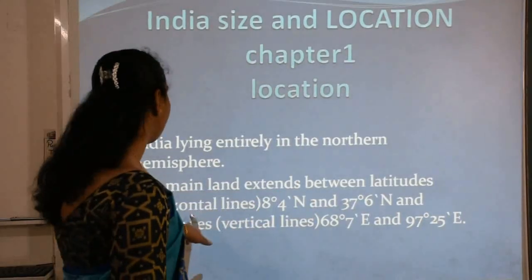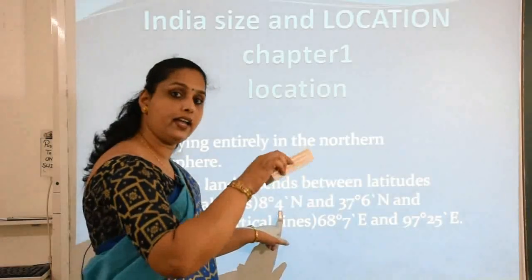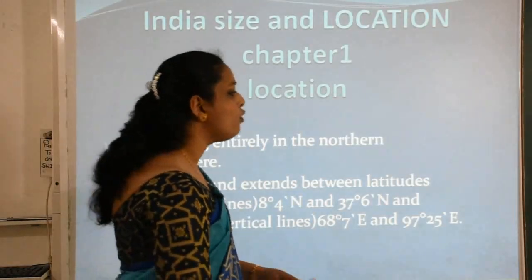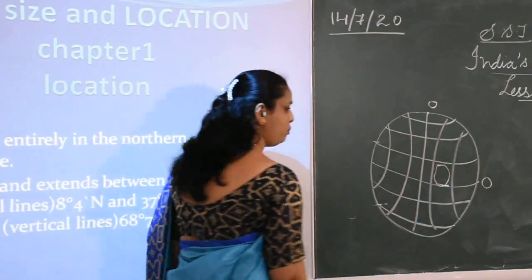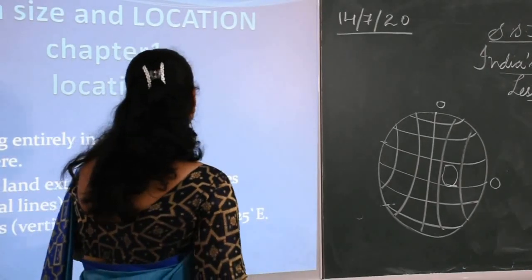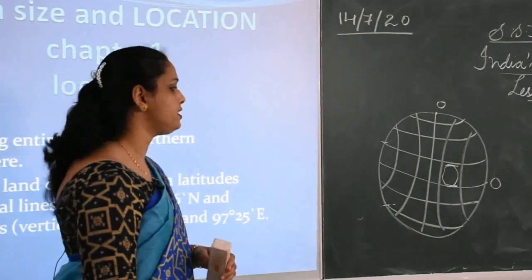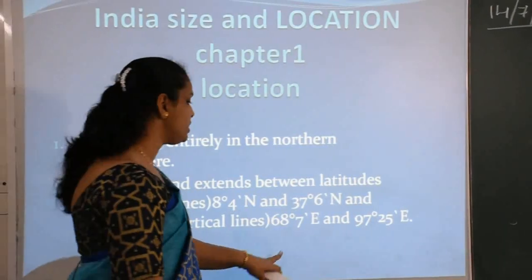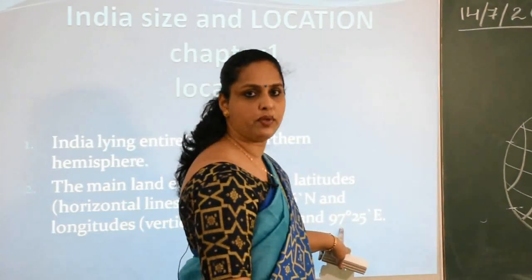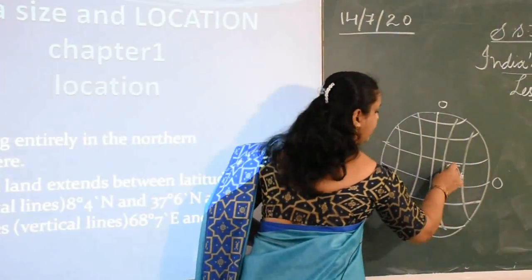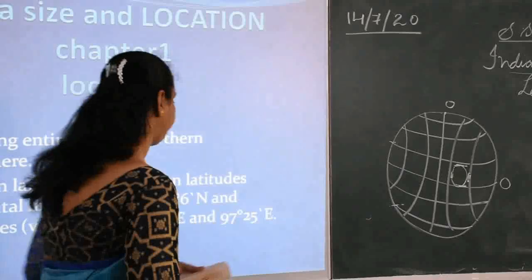Now, it is written there that latitudes are horizontal lines, and this is 8 degree 4 minutes north. As I told you, our India lies entirely in the northern hemisphere, so 8 degree 4 minutes. When the position of India is here somewhere, this is the 8 degree 4 minute latitude, and then we have 37 degree and 7 minutes on this side. In the same way, in the eastern area, we have 68 degree 7 minutes east and 97 degree 25 minutes east, this side and this side. Okay students, so this is the position of our country.